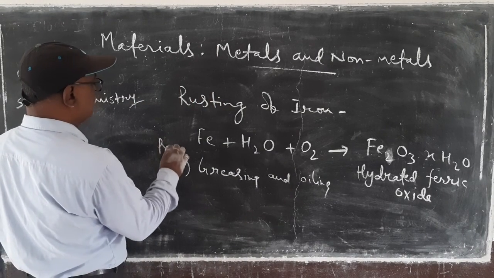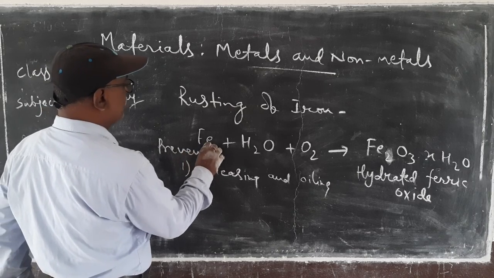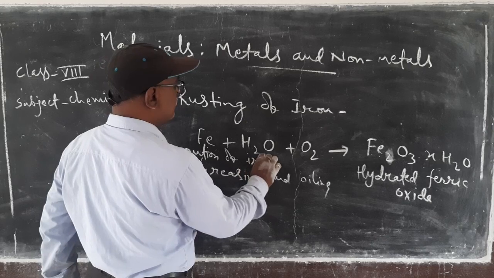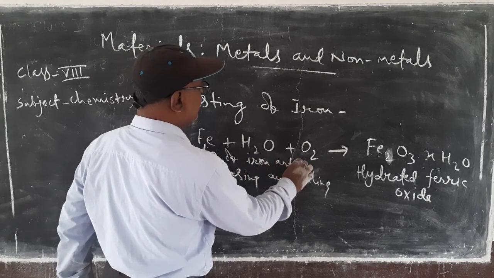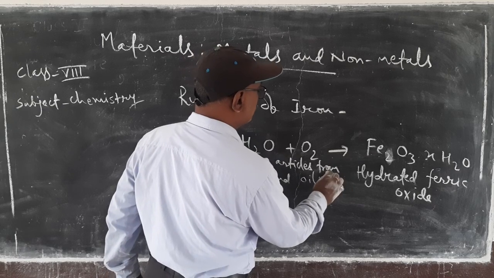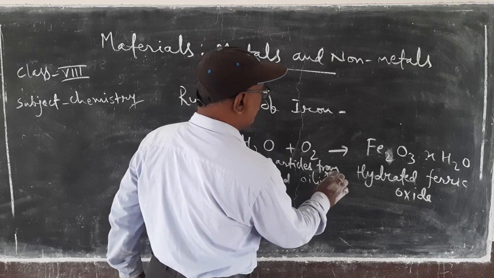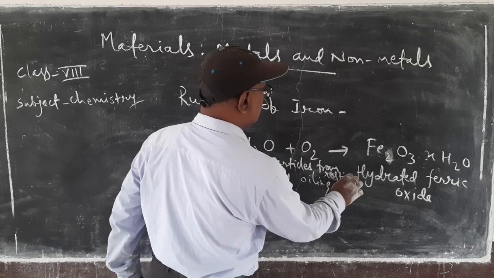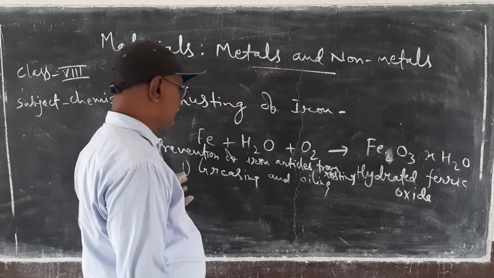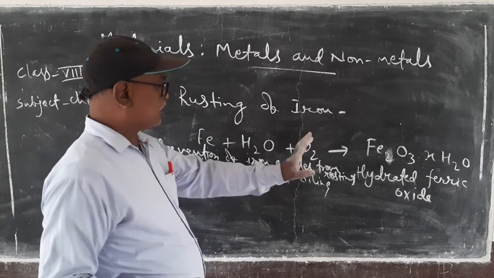Prevention of iron particles from rusting: many steps are taken, many things can be applied to prevent the rusting of iron.